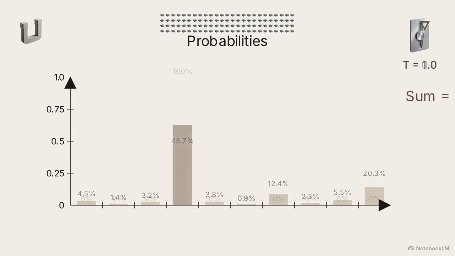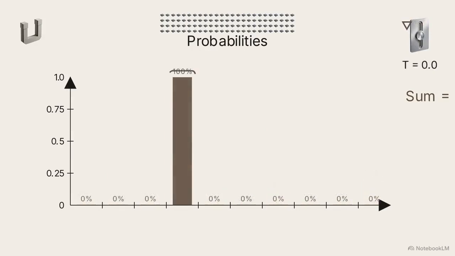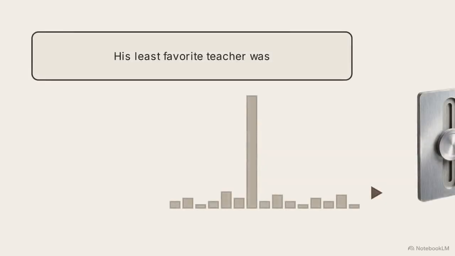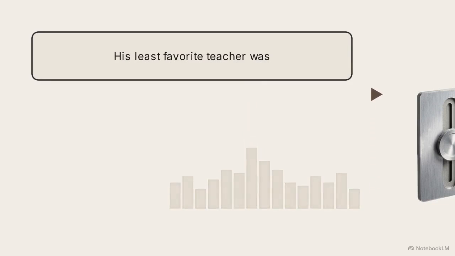A user control known as temperature can adjust this function. If you set the temperature to 0, the math forces nearly all the weight onto the highest ranked value. The AI will select the most probable word every single time, resulting in repetitive, predictable text. By increasing the temperature, you boost the lower ranked values. The AI gains the flexibility to select less likely words, introducing a mathematically controlled sense of risk into the writing.